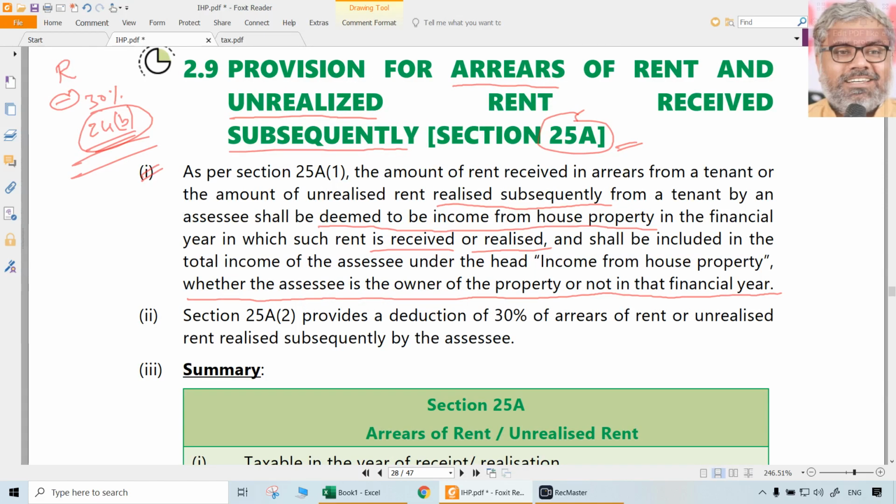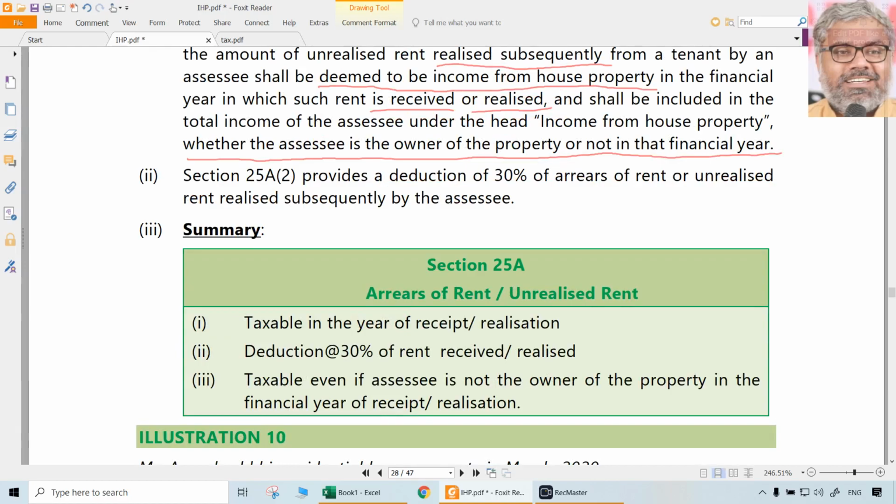Even though you are not owner of the property, now, if you received any rent in the form of arrears or unrealized rent which could not be collected earlier but is now collected subsequently, that shall become taxable. That is the main point. Ownership of the SSC during the previous year is immaterial. And another important point here is there is a 30% deduction that can be claimed on the rent that is so taxable. Which rent are we talking about? Arrears of rent or unrealized rent.